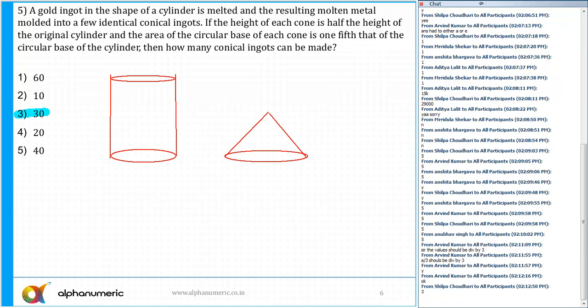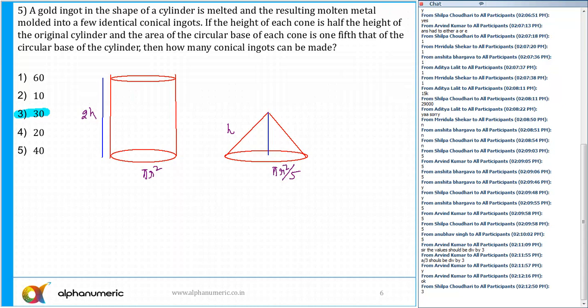Let's say this represents the height h here. So this total height will be equal to 2h. So the height of each cone is h, and in this case the height is 2h. And the area of the circular base of each cone is 1/5 that of the circular base of the cylinder. So if I say its area, the circular base is equal to pi r square, and here the area of each cone base is pi r square by 5.